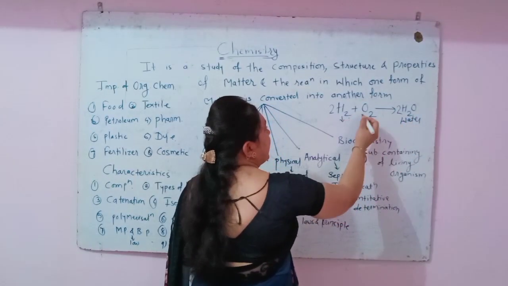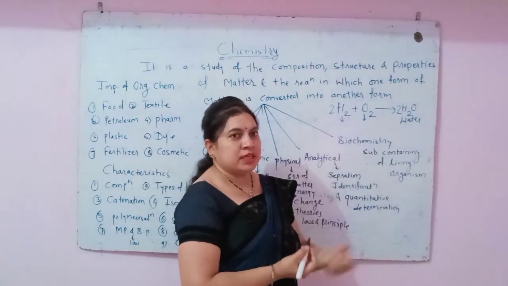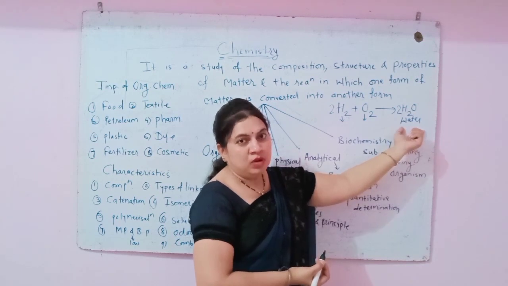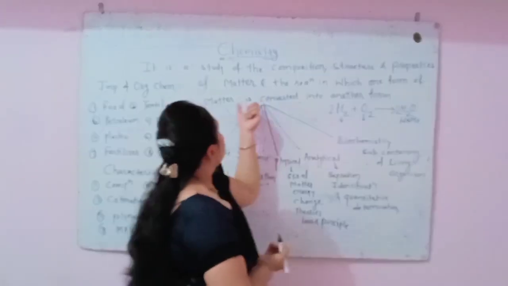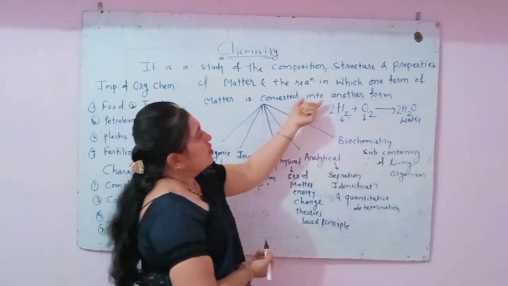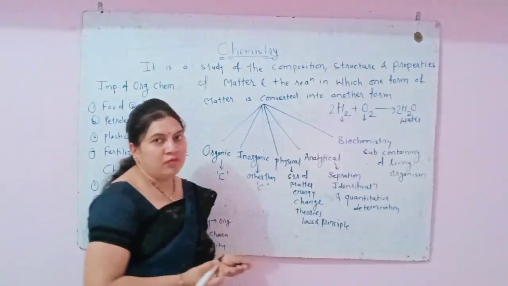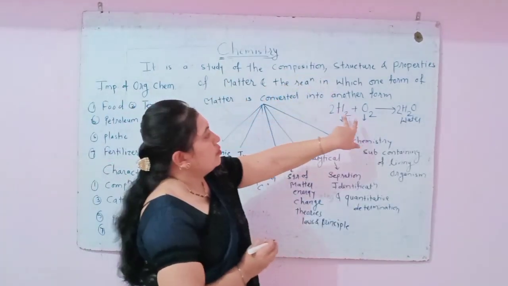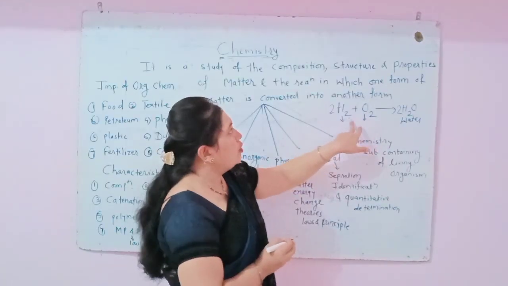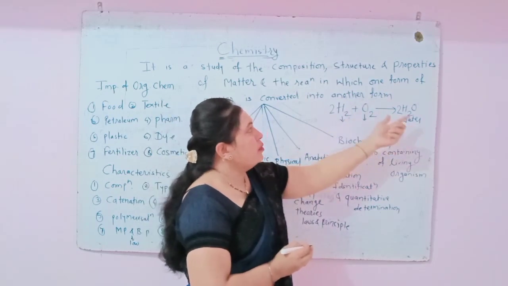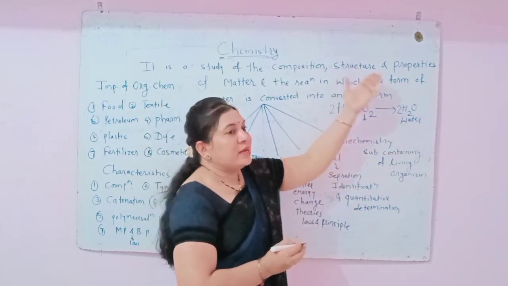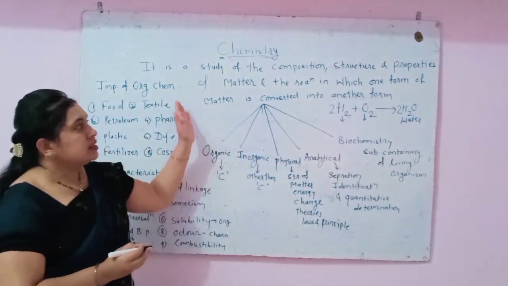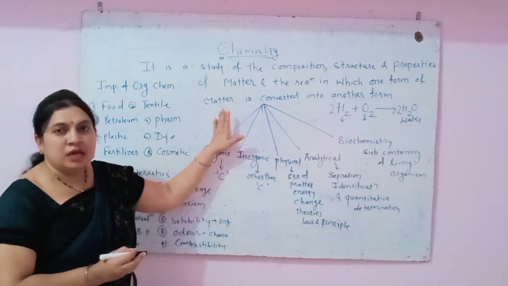This H2 is hydrogen, O2 is oxygen, and the product made is water, H2O. So this is one form of matter converted into another form of matter. Here we can study the composition, meaning when H2 and O2 combine, what is the structure of this water, and what are the properties of this matter. We study all these in chemistry.